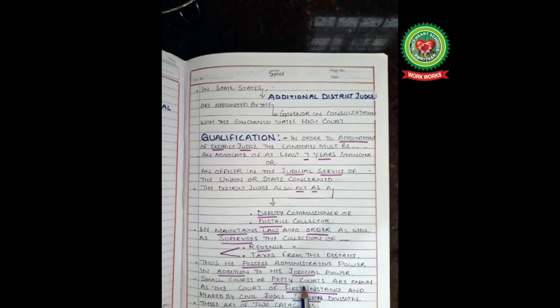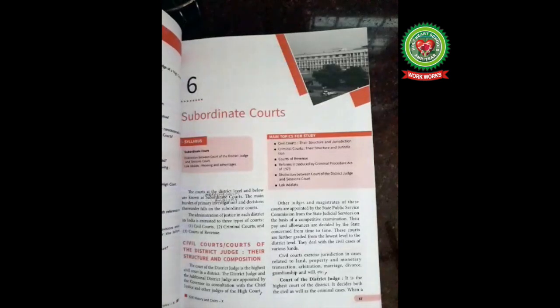Small courts or petty courts are known as the courts of first instance and are headed by the civil judge junior division. These are of two categories, temporary and permanent. Now let's come to the reading part.